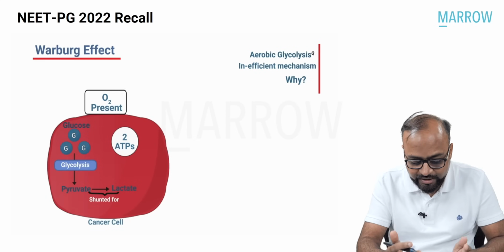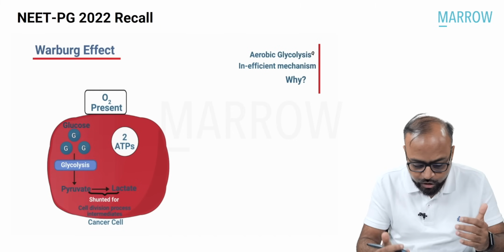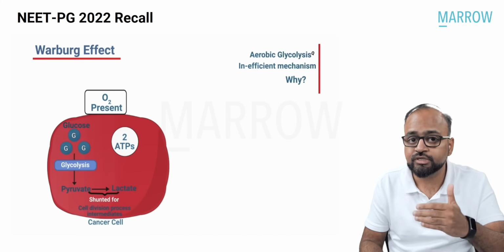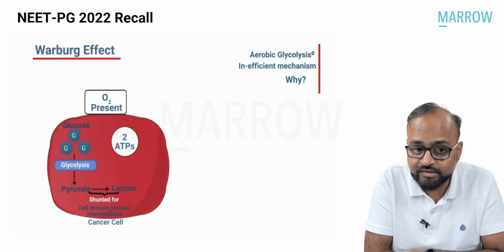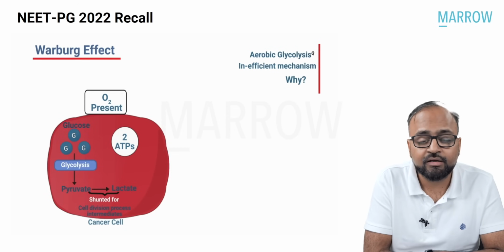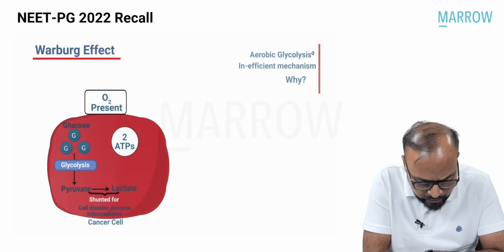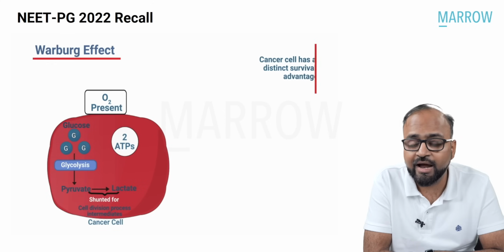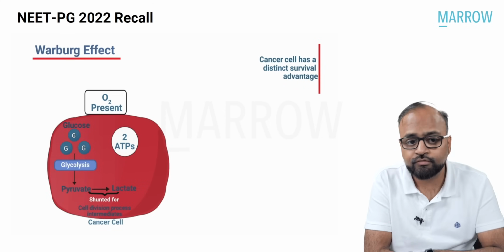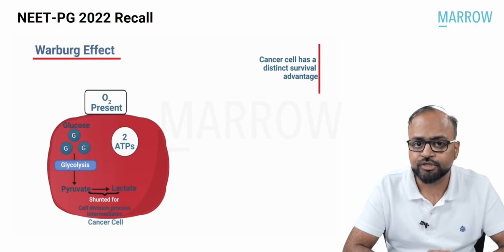So this pyruvate and lactate, which is thus excessively produced in a cancer cell, is shunted to produce cell division process intermediates. And this is what gives the cancer cell a distinct survival advantage in terms of the excessive synthesis of these cell division process intermediates.